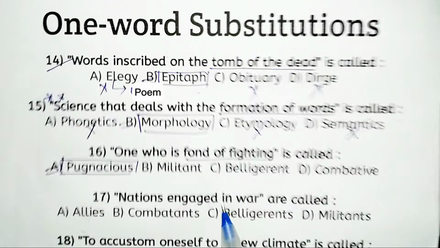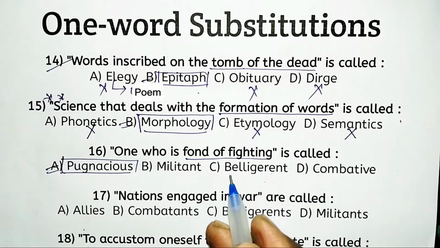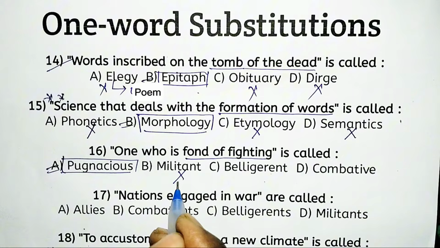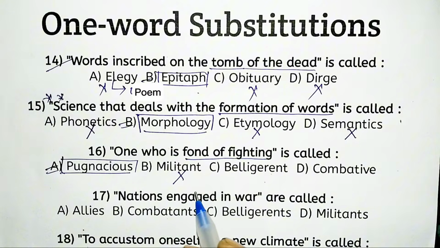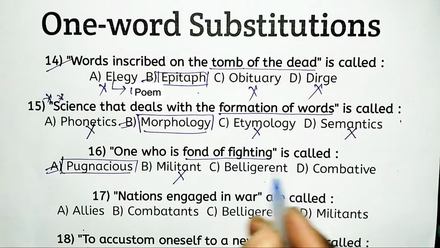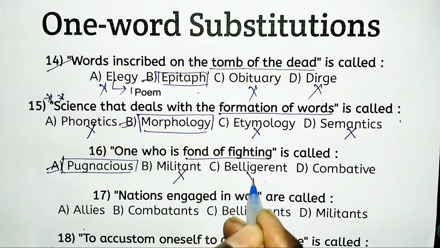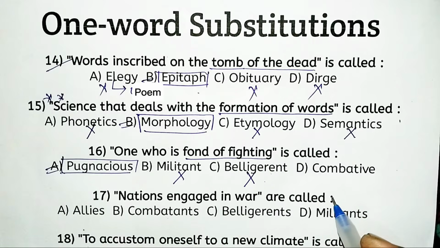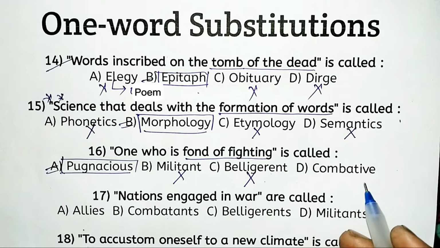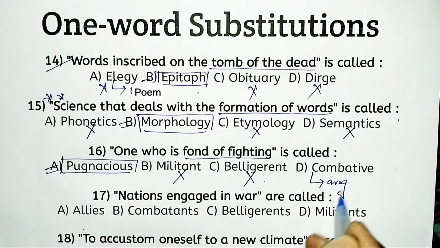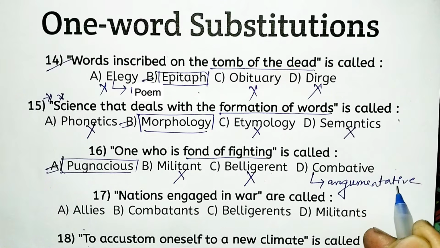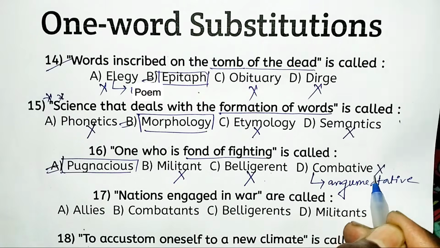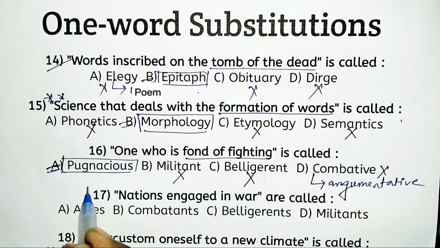Militant suggests an aggressive supporter, not one who wants to fight. That's why option B is not the right answer. Belligerent suggests a hostile or aggressive behavior or attitude, not being fond of fighting. That's why option C should be eliminated. And combative means one kind of argumentative person, so option D is not appropriate. Only option A, pugnacious, is the right answer.